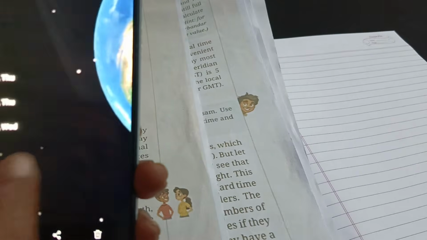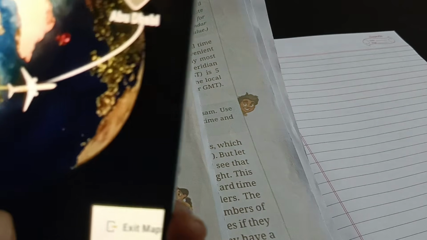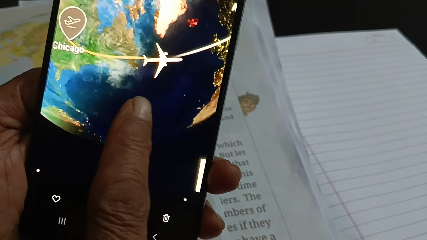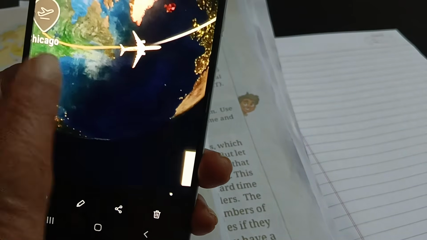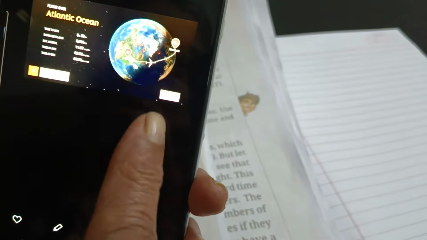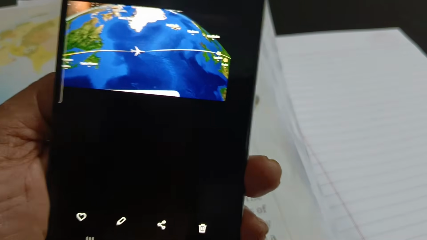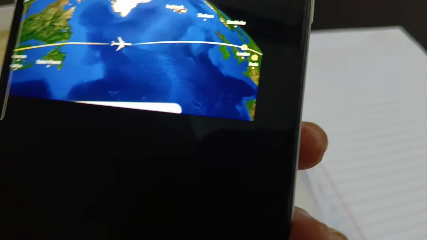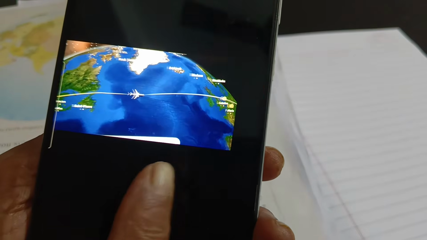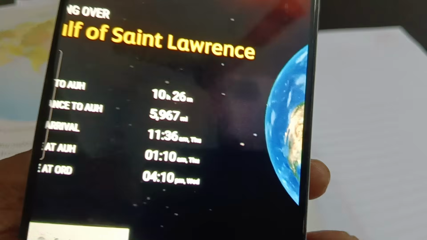So I am always interested to see this type of thing, and I always watch this. Yes, when the flight goes from Chicago across the Atlantic Ocean, the time may have a little difference. See that, another timing.